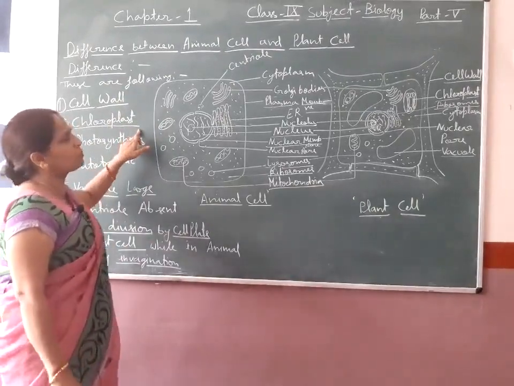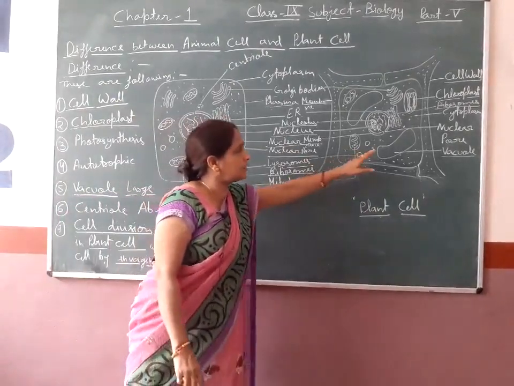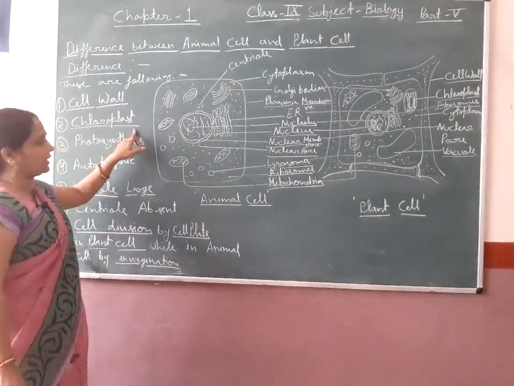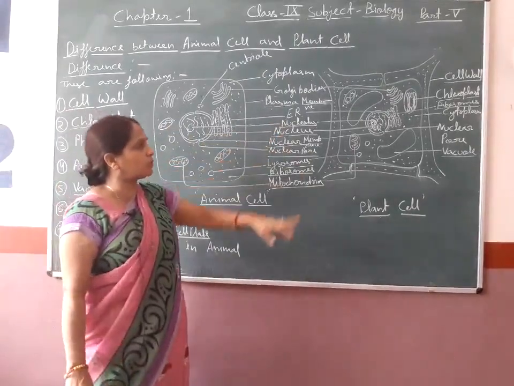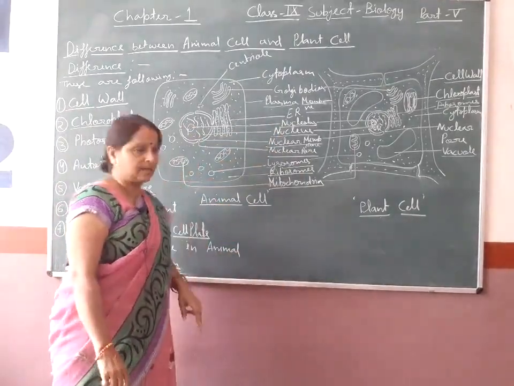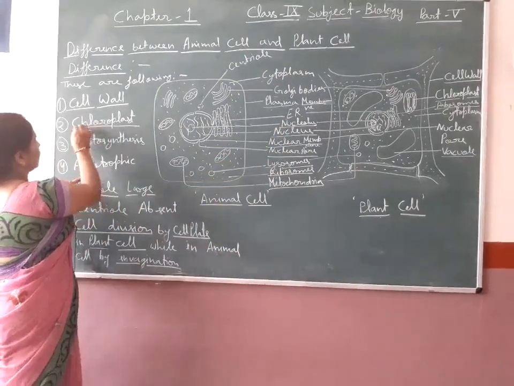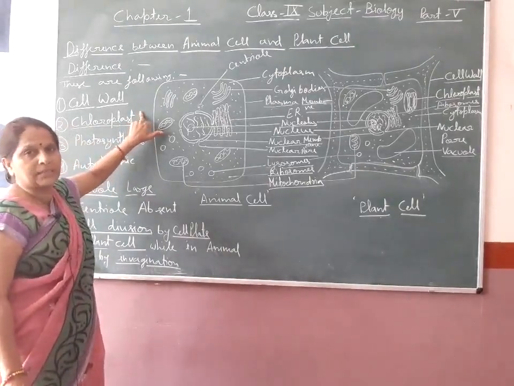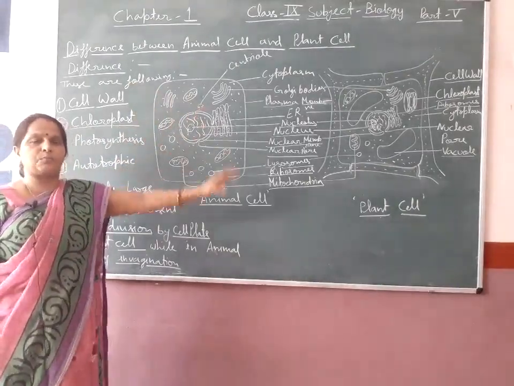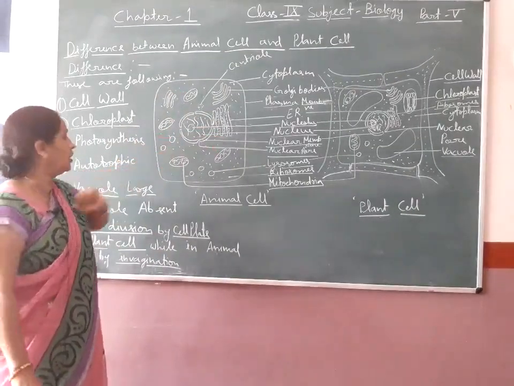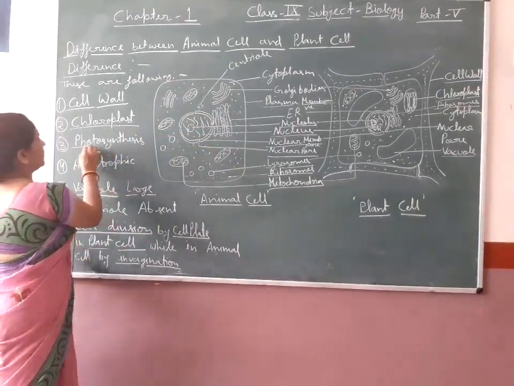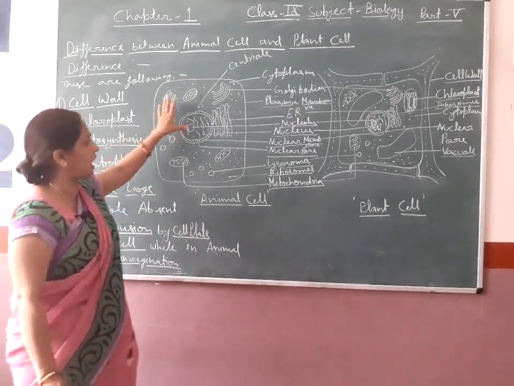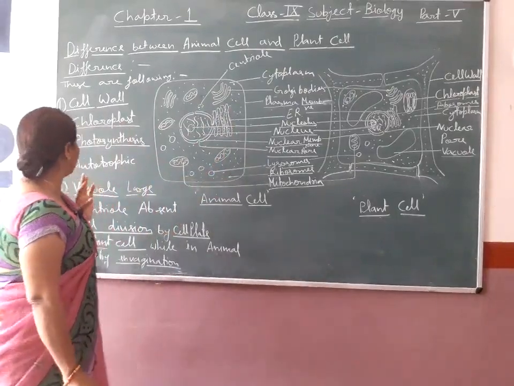Due to the presence of chloroplast, all plant cells look green, and due to the presence of chloroplast, they do the process of photosynthesis. In the chloroplast, the chlorophyll pigment is present, which is required for the process of photosynthesis for making their food. So plant cells do the process of photosynthesis, and this process is absent in the animal cell.